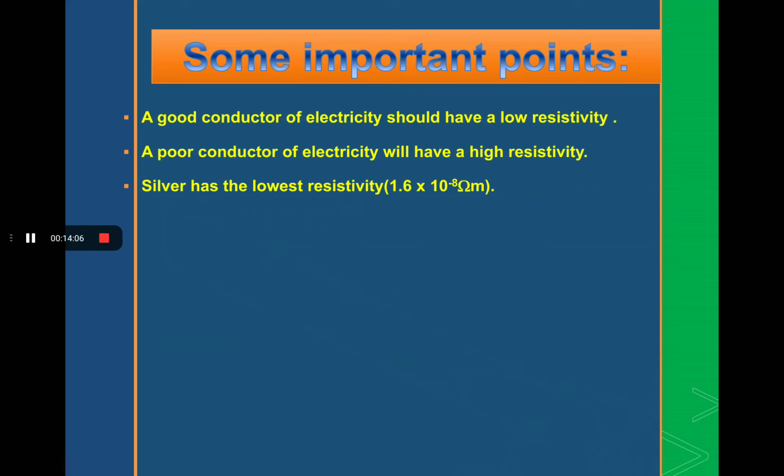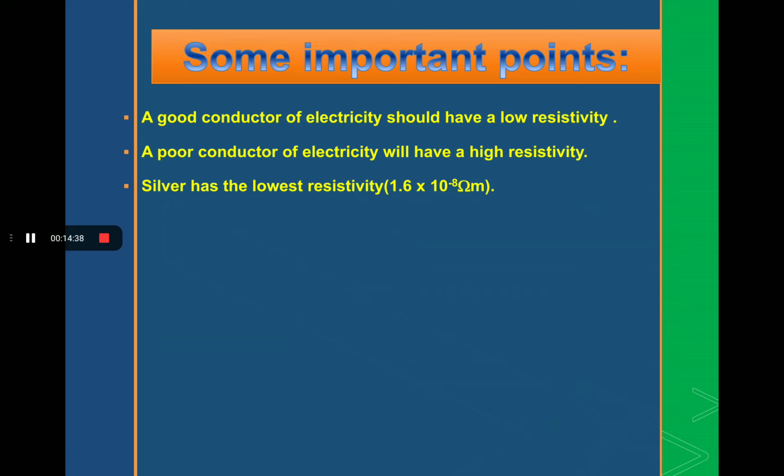In the second point, a poor conductor of electricity will have high resistivity. High resistivity means it strongly opposes the electrons. If it strongly opposes, then it has high resistance, and that means electrons cannot flow easily, and the substance through which electrons cannot flow easily is not a good conductor. That's why it is written a poor conductor.